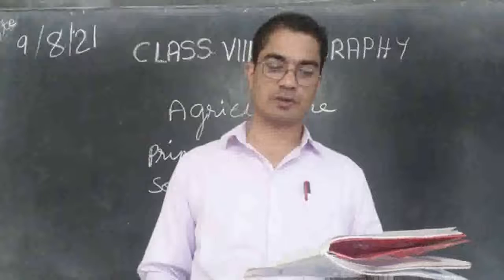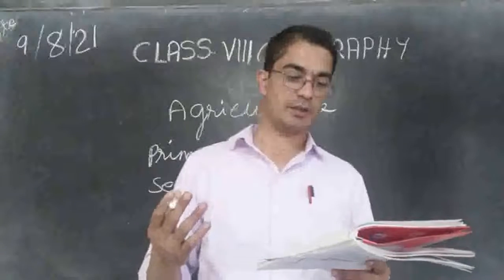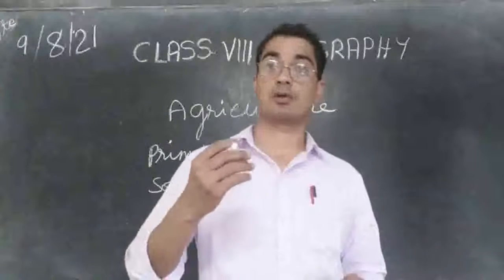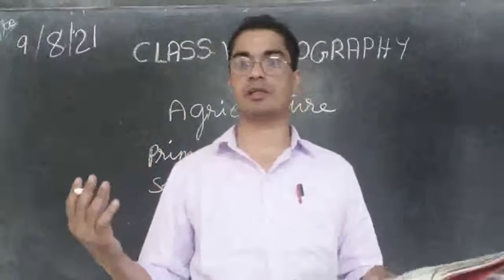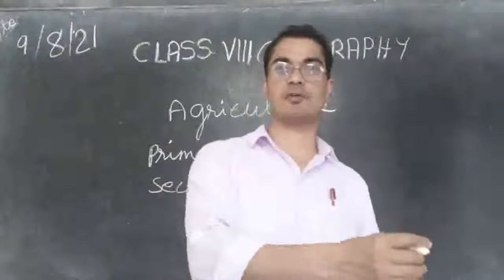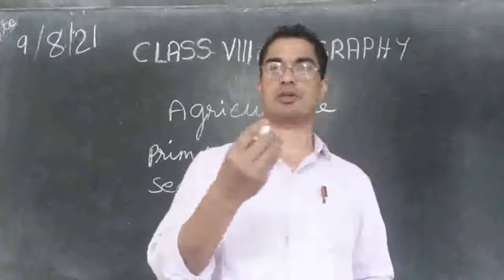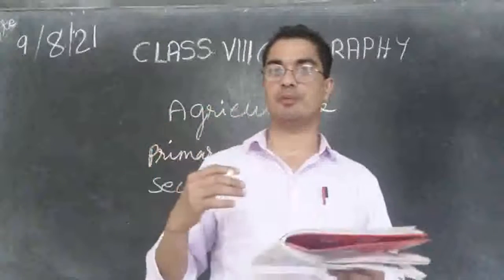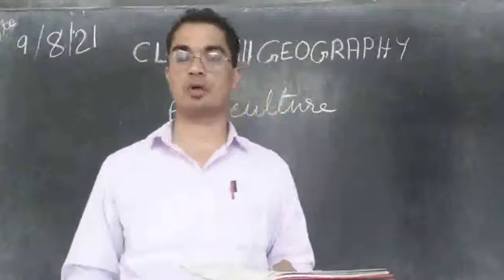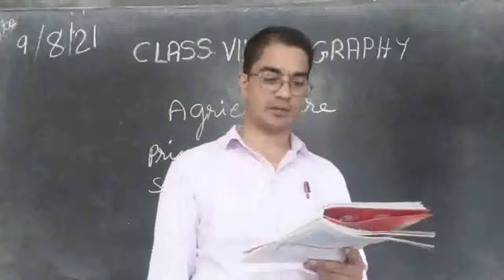So manufacturing of steel, baking of bread, then weaving of cloth. How does cloth become a secondary activity? Because the cotton is coming from the earth. We plant the cotton and from there we pluck the cotton flower and make it cotton, we make it thread, and with that thread we make the dress or cloth, weaving the cloth. So that way it becomes a secondary activity.